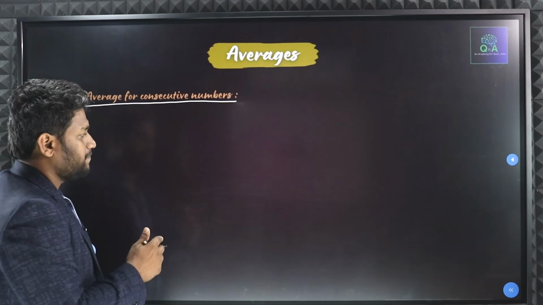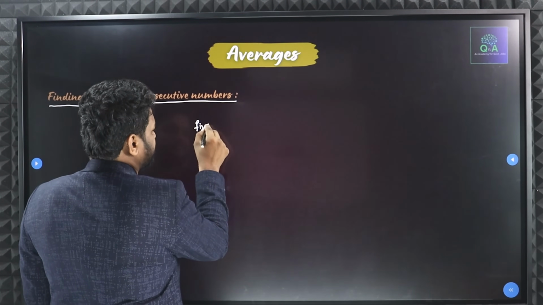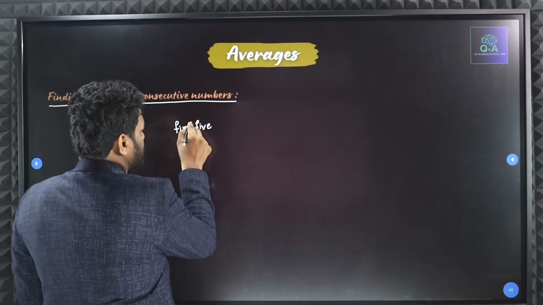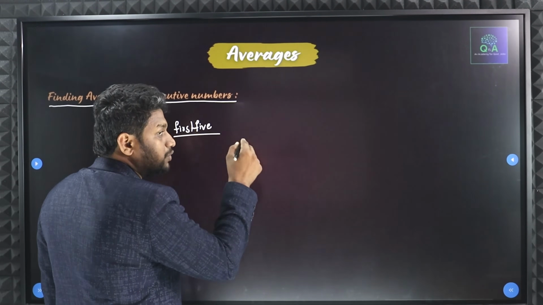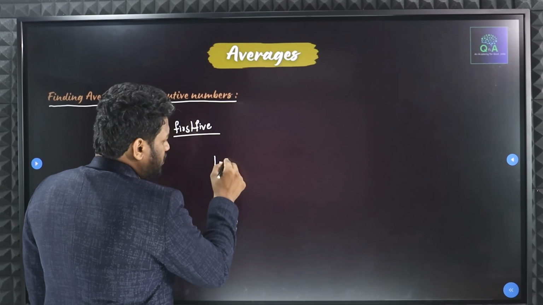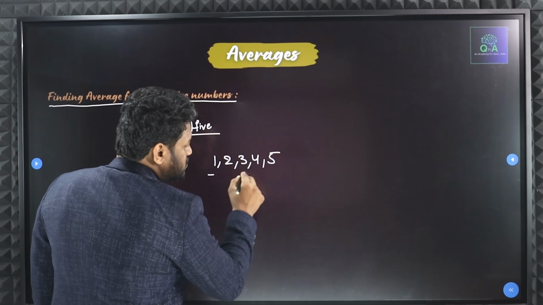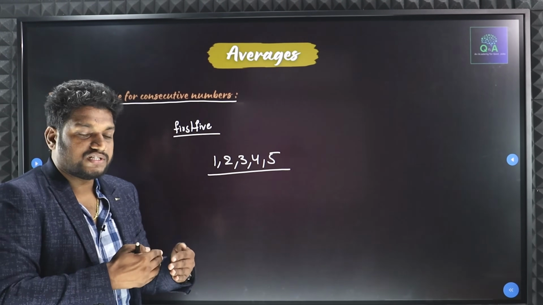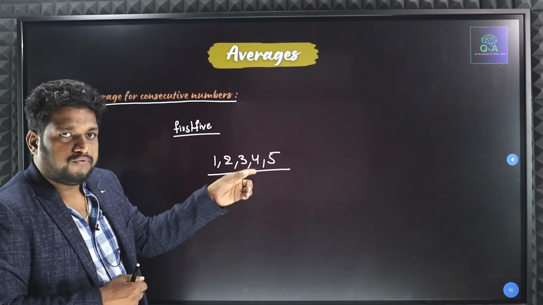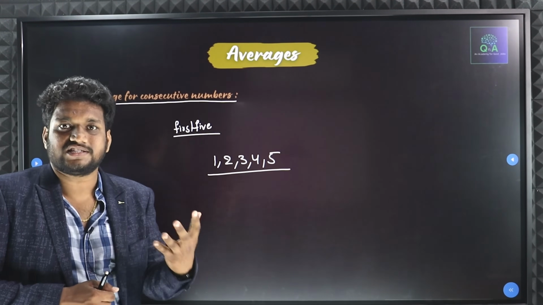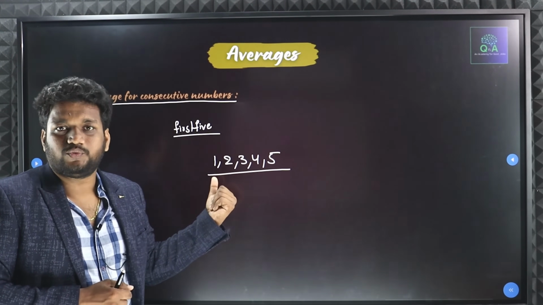Consecutive numbers means what? Suppose I have to find the average for the first five consecutive numbers. What are the first five consecutive natural numbers? 1, 2, 3, 4, 5. These are consecutive numbers, or not? Consecutive numbers are nothing but next to next numbers. After 1, what will we get? 2, 3, 4, 5. These numbers will be considered as consecutive numbers. Now what are they asking? They are asking you to find the average for these numbers.